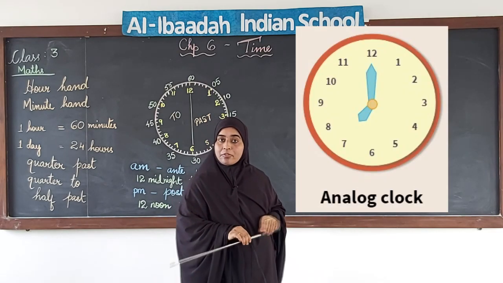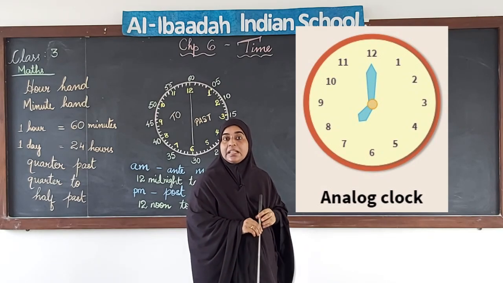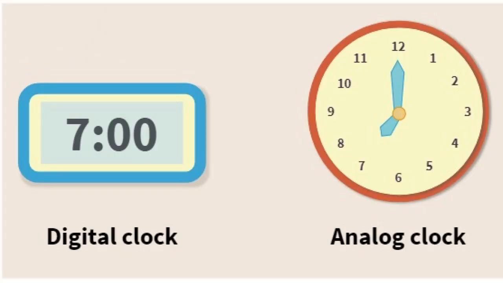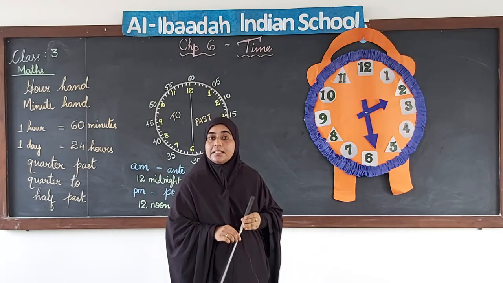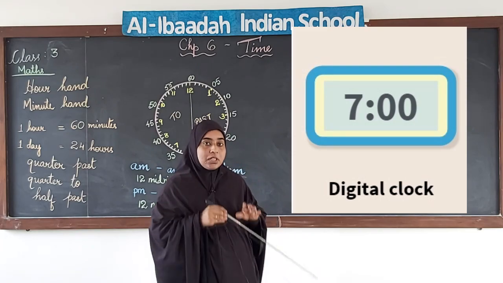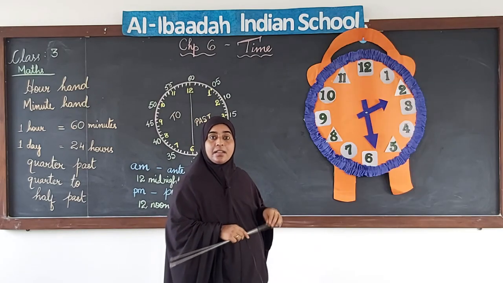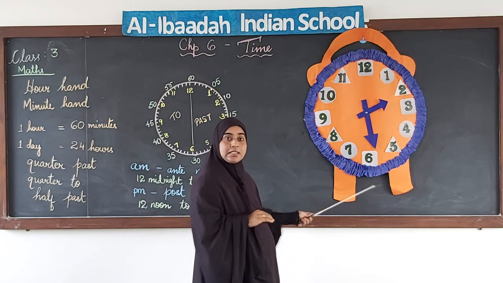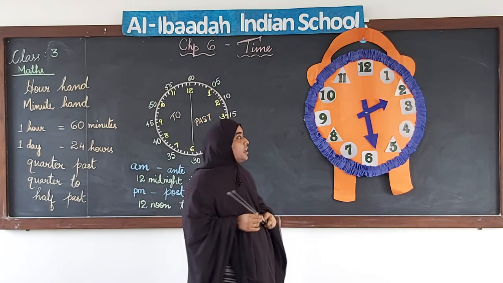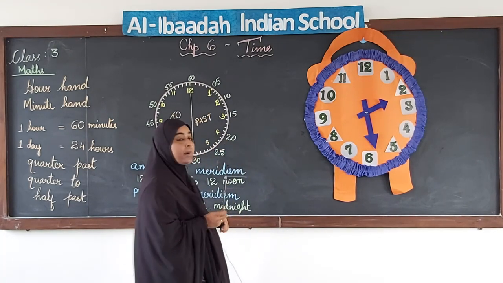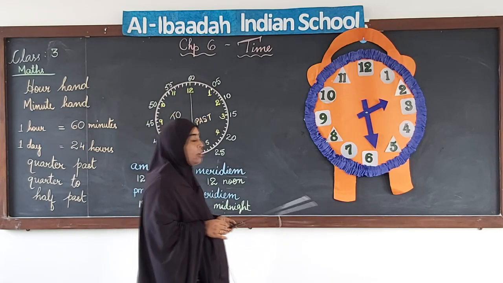Now, there are other types of clocks also where you will see that there are only numbers written on them. You will not find these hands or these needles. Those types of clocks are called digital clocks. Today we are going to learn how to read an analog clock, these types of clocks. First, let us try to understand the parts of this analog clock.